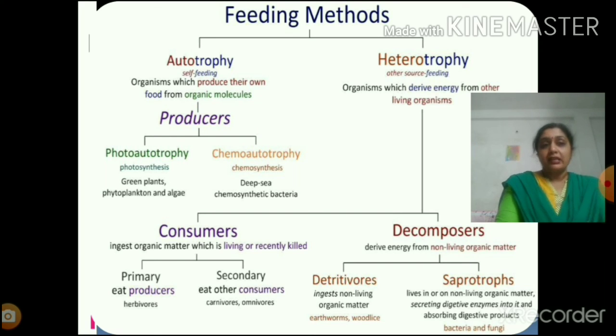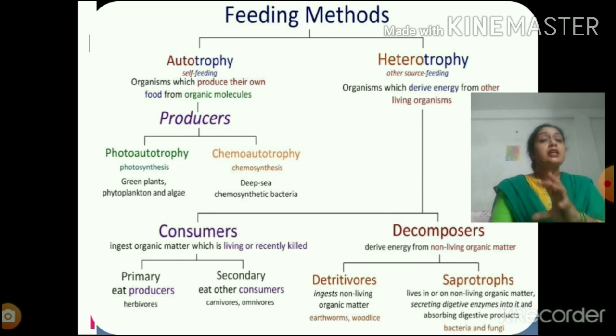So are they providing some free social services to us? Not at all. What they're trying to do is, by decomposing this organic matter, they are trying to obtain food for themselves. They are not rendering any kind of social services for cleaning the environment. By decomposing, they are just trying to obtain nutrients for themselves.